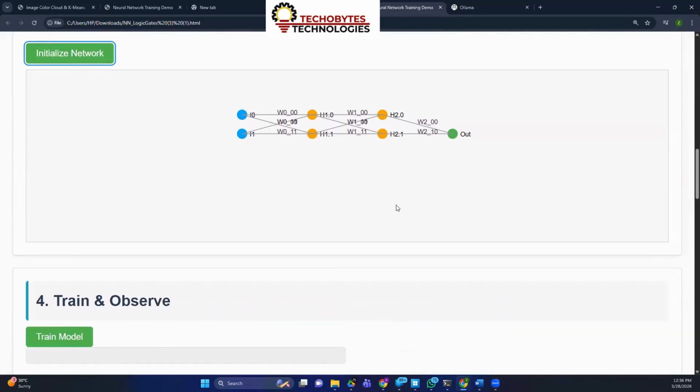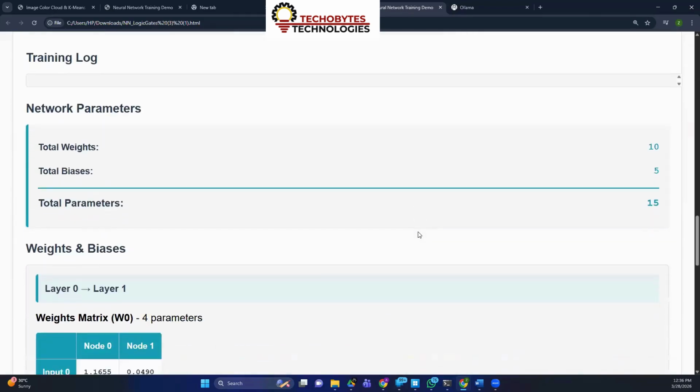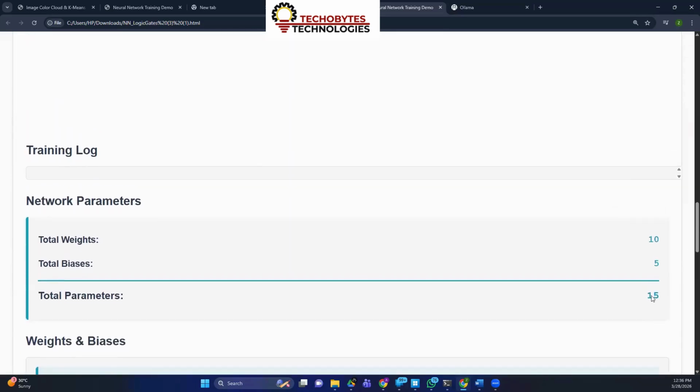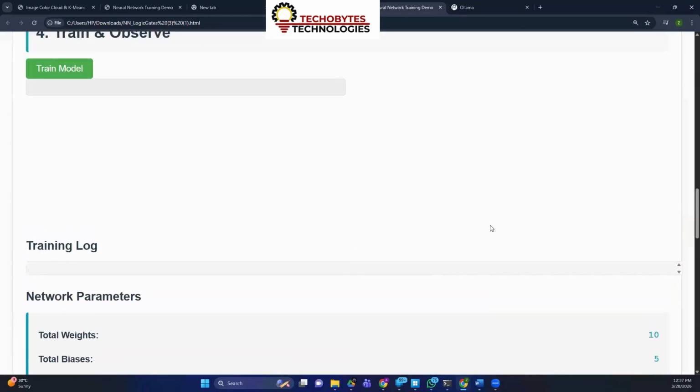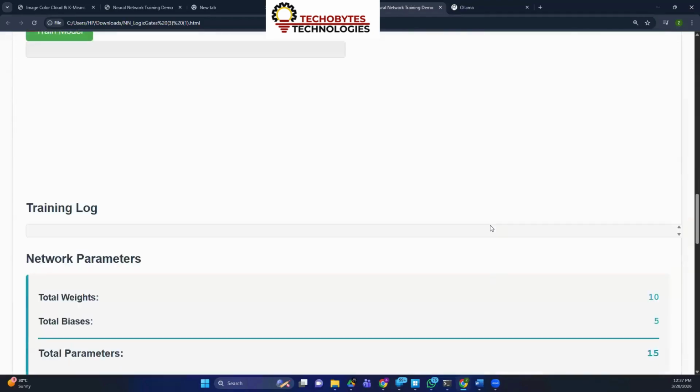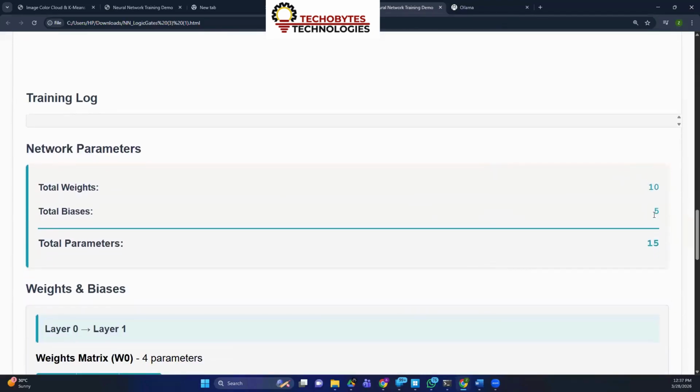If you initialize your network and go back and look at this, with two nodes as part of your hidden layer, or four nodes totally as your layers, you basically have 15 parameters. How many weights and how many biases? You can count them here. There are 10 weights and 5 biases.